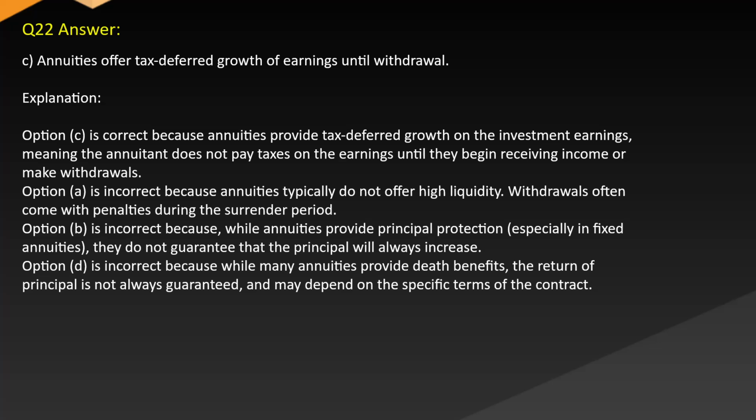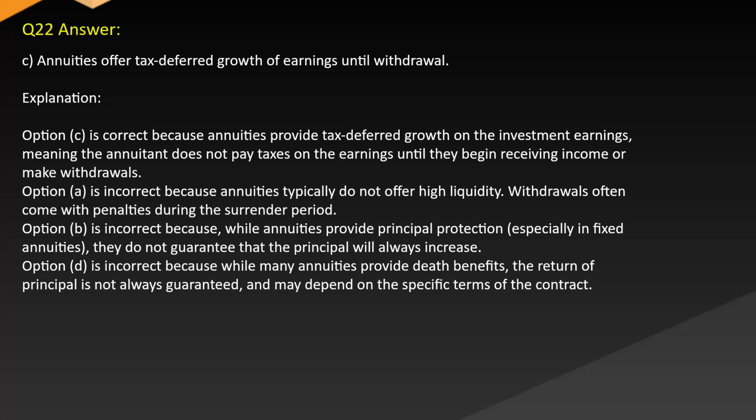Option A is incorrect because annuities typically do not offer high liquidity. Withdrawals often come with penalties during the surrender period. Option B is incorrect because while annuities provide principal protection, especially in fixed annuities, they do not guarantee that the principal will always increase.